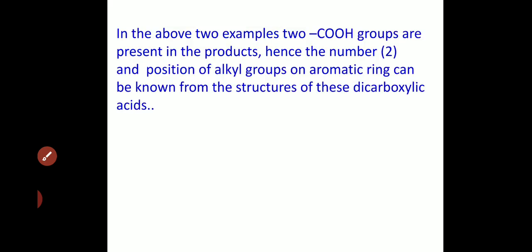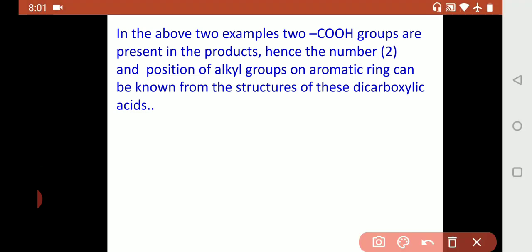So that is the observation made from this point. In the above two examples, two COOH groups are present in the products, hence the number, that is 2, and position of alkyl groups on the aromatic ring can be known from the structures of these dicarboxylic acids. For example, in future a question is asked like this.